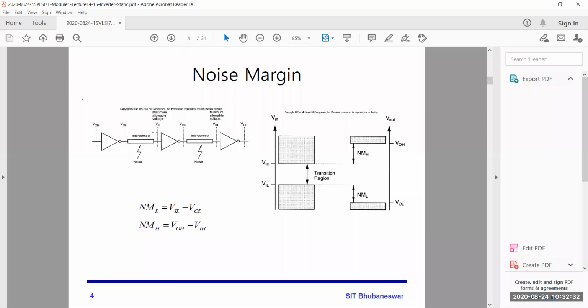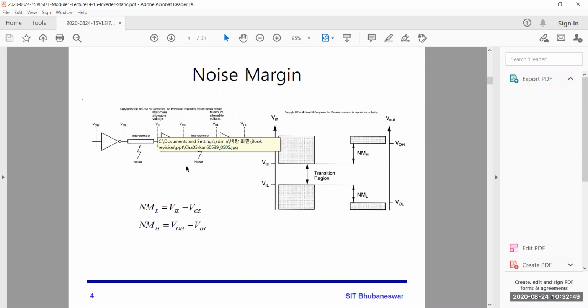So two things happen. If this input is less than what we discussed as VIL, the maximum input voltage for low, then you will easily get VOH.